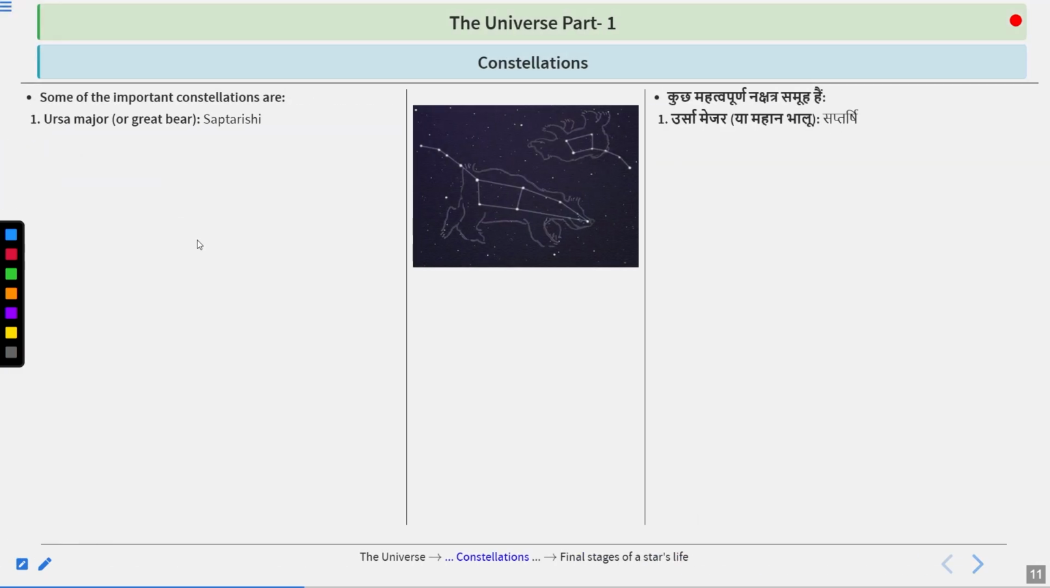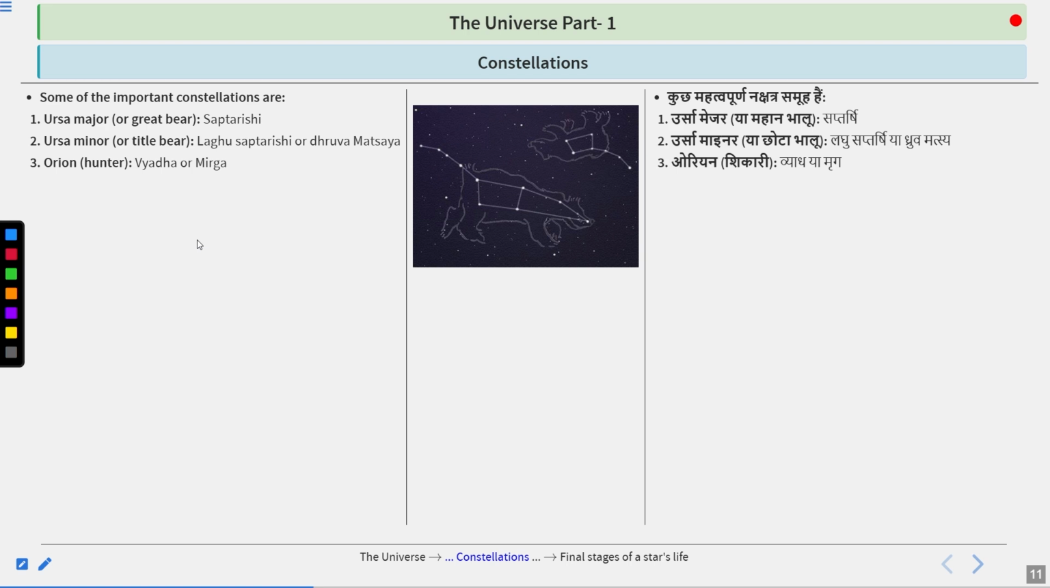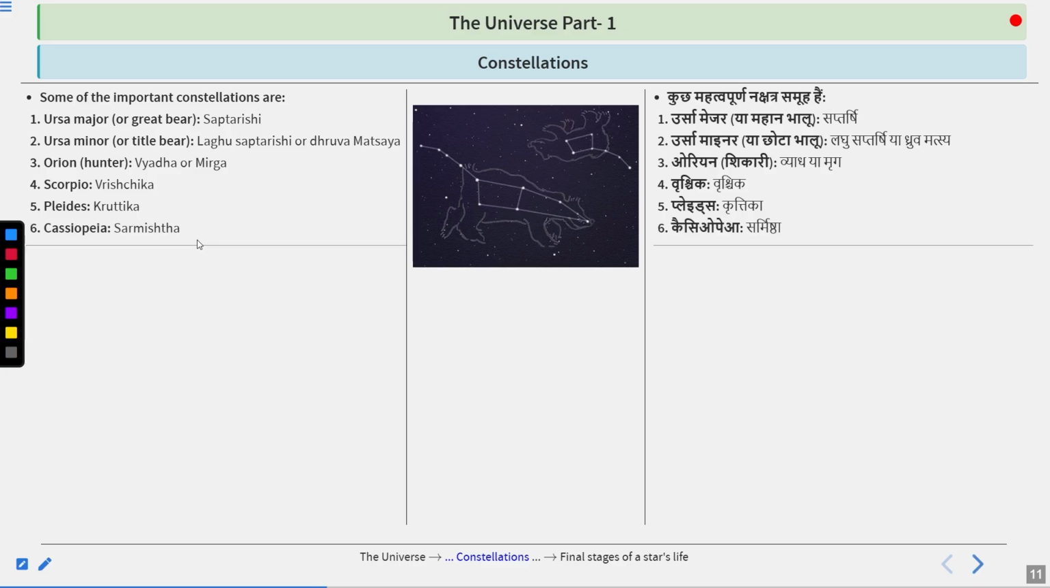Some of the important constellations: first is Ursa Major, also known as the Great Bear. In Hindi, we call it Saptarishi. Ursa Minor or Little Bear. In Hindi, we call it Laghu Saptarishi or Dhruva Matsya. Orion, the Hunter, we call it Vyadh or Mriga. Scorpius, which we call Vrishchika also. Pleiades, Krittika. Cassiopeia, Sharmishtha.